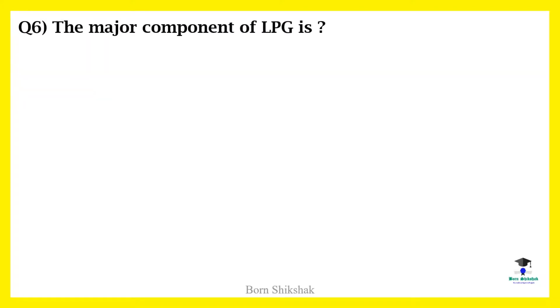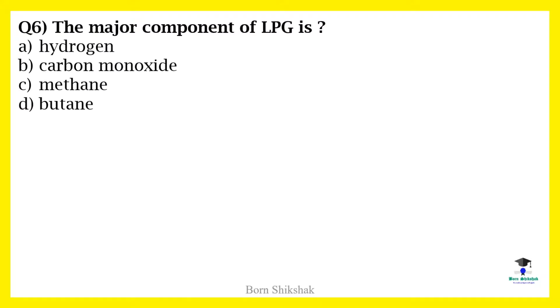Question 6. The major component of LPG is A. Hydrogen, B. Carbon monoxide, C. Methane, D. Butane. The correct option is D. Butane.